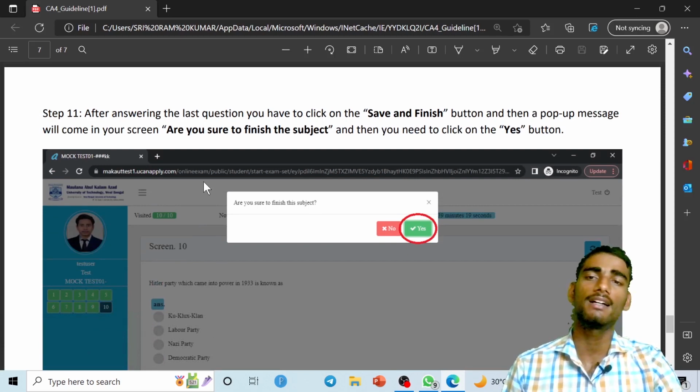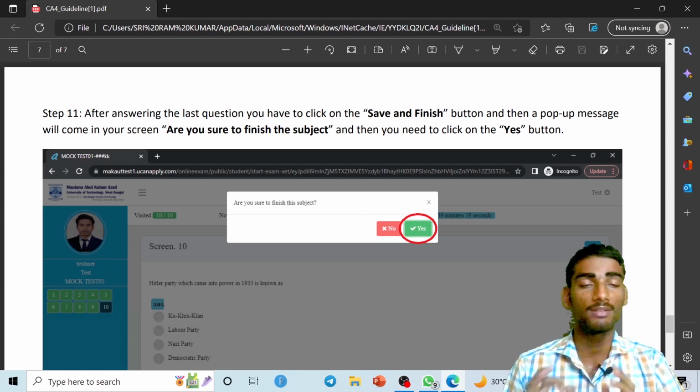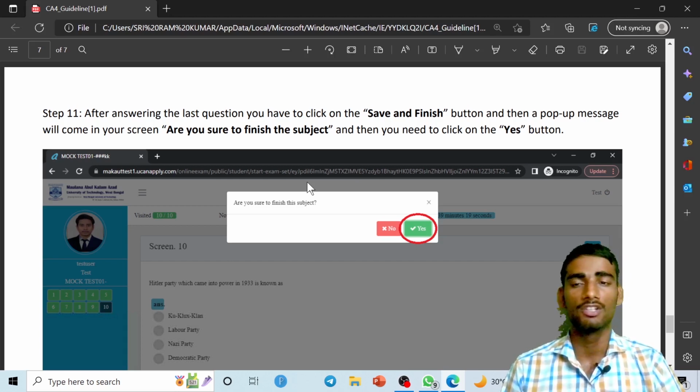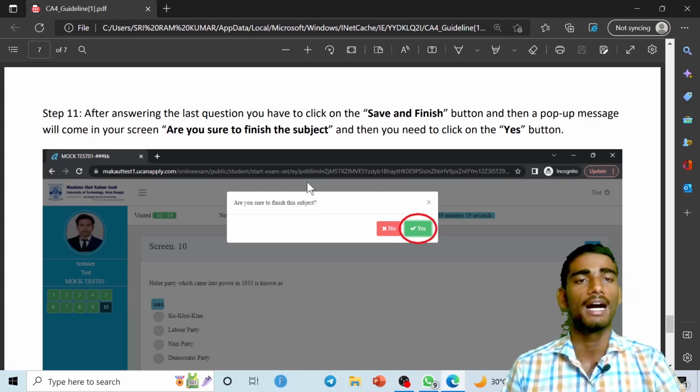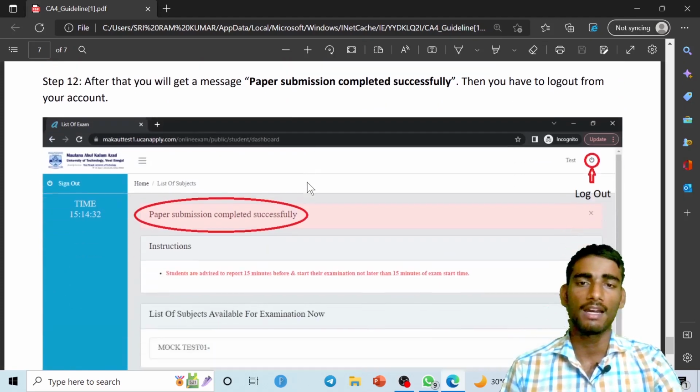So after answering the last question, you have to click on save and finish. Remember guys, you have to click on the save and finish button, and then a pop-up message will come on your screen, giving you an alert asking whether you want to submit or not. And this is going to be your last step guys. Okay, so you have to be careful, you have to first review all the questions that you have already answered. After that you have to click on the yes button and submit.